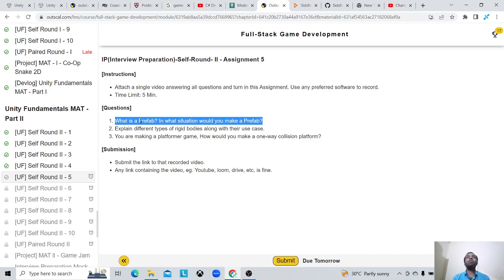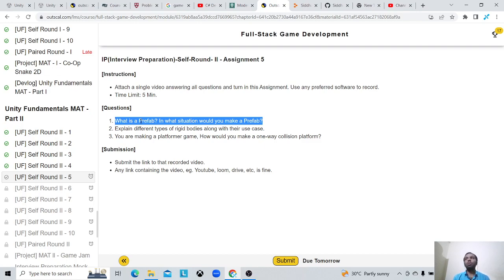And why would I use prefab? To instantiate game objects on runtime. So let's say player is shooting bullets, and those bullets would be prefabs, and I can instantiate those prefabs on the runtime.